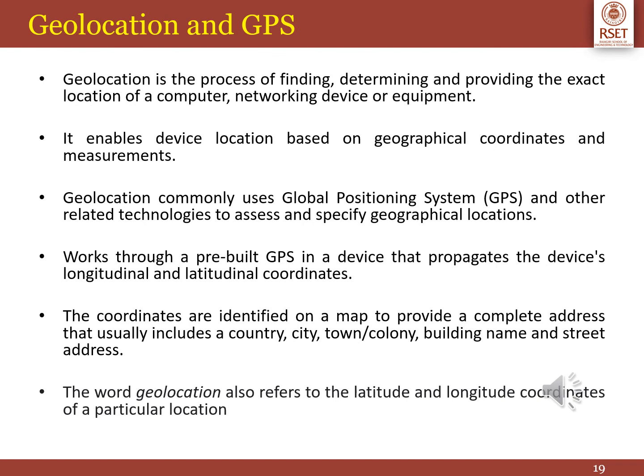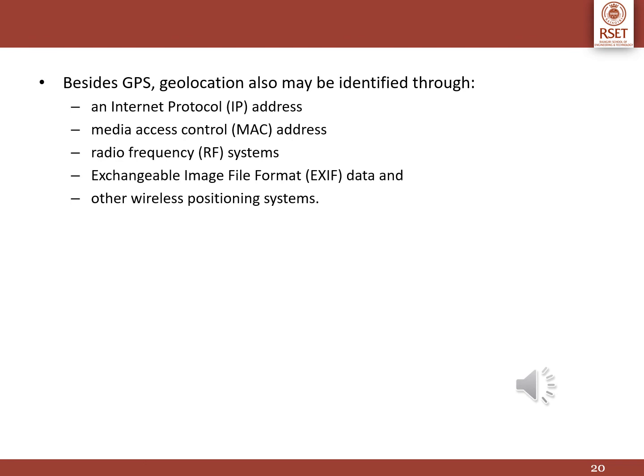Geolocation is the process of finding and determining the exact location of a computer, network device, or equipment. It gives the geographical coordinates and measurements. This is used by the Global Positioning System to find out the exact location of a moving vehicle or a human. It works with the help of a pre-built GPS device, which will propagate the longitudinal and latitudinal coordinates. Locations can be identified through IP address, MAC address, or radio frequency systems.